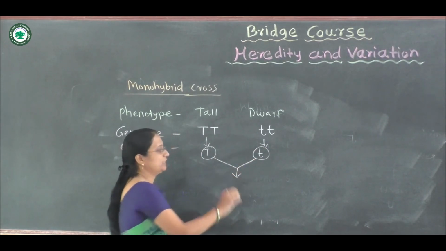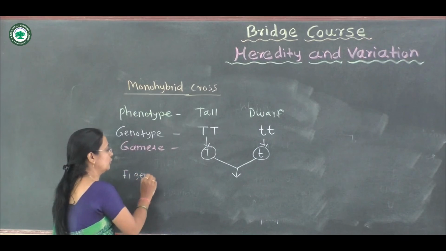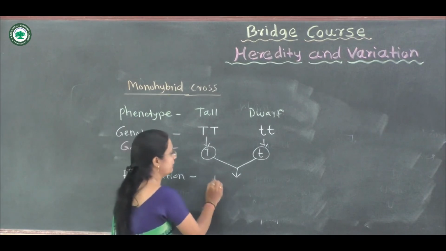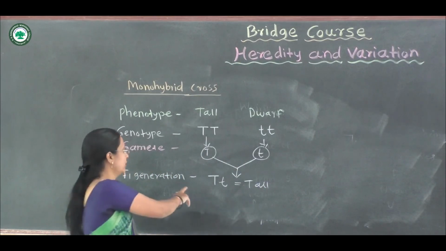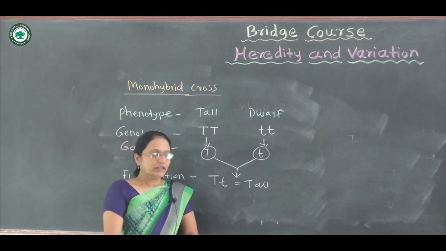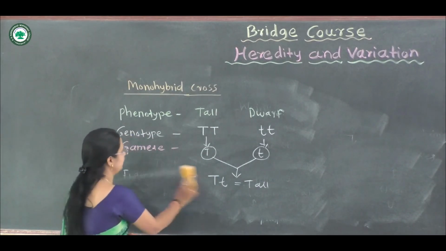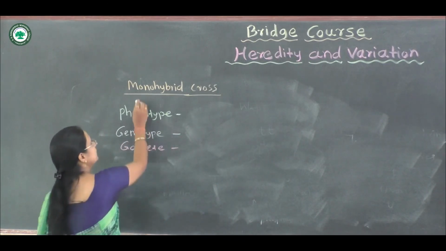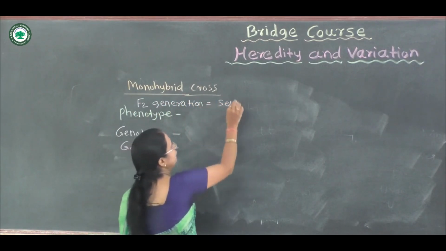When the mixing takes place, you have to find the F1 generation. In this F1 generation, capital T and small t, all the plants that appear in the F1 generation have tall height. This is the F1. When you are finding the F2 generation with the help of this Mendel cross, this F2 generation is the selfing of F1.